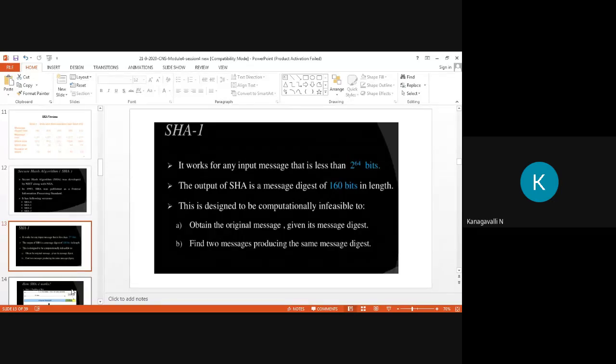Obtain the original message given its message digest. So we need to take care of our original message, then we can move to our message digest. Then second thing, find two messages producing the same message digest. So we need to take care of these two things, right?